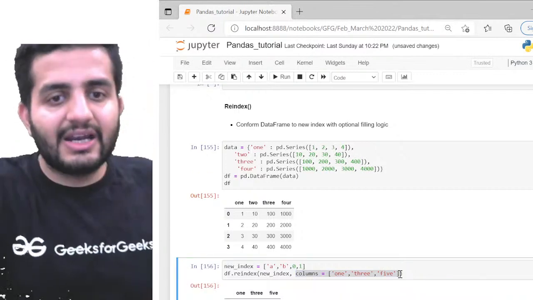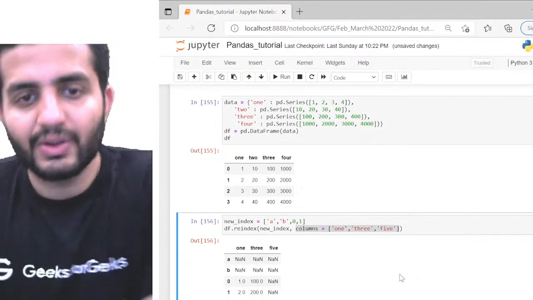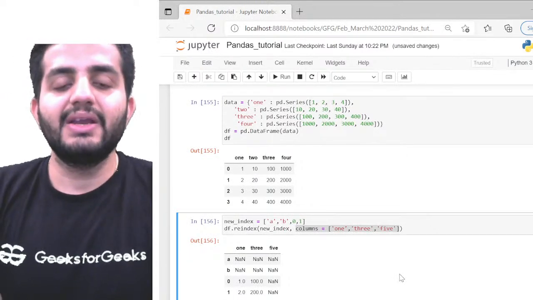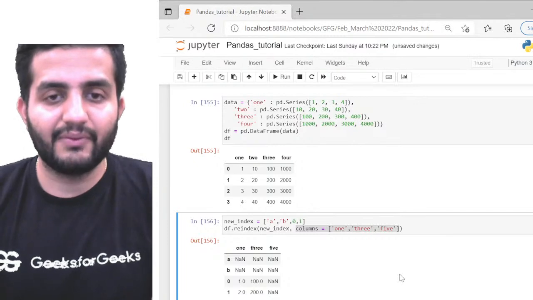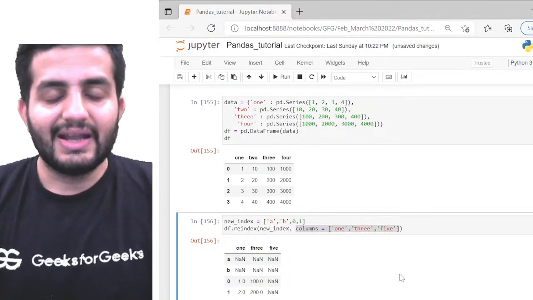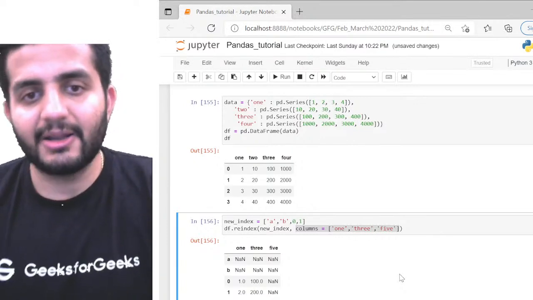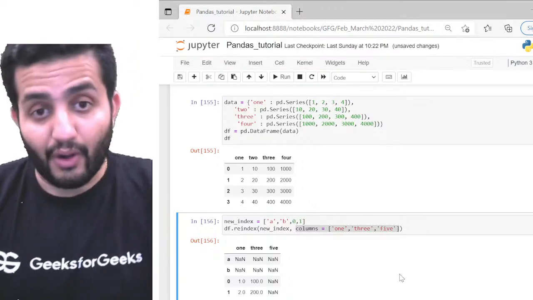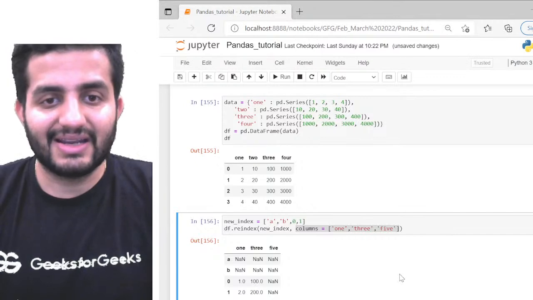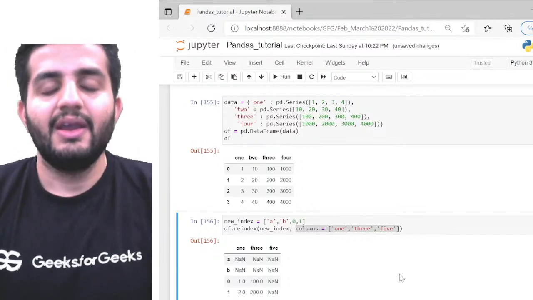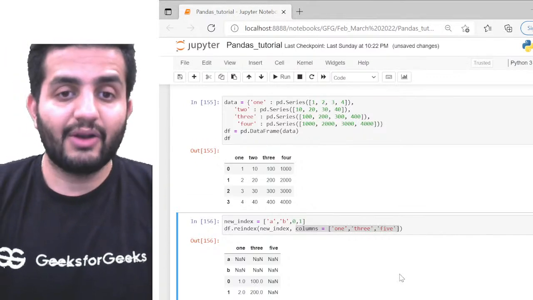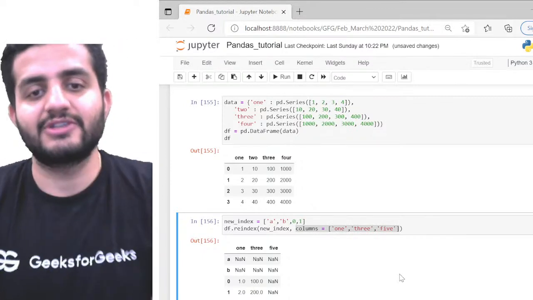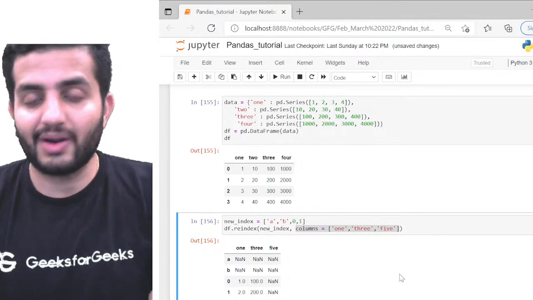So what will it print? Now look at this. Here in this case, I have A, B, 0, and 1. By default, it has filtered out the data depending on the indexes which we have given. Although I was expecting that reindex would replace the original indexes with the new indexes which I'm giving, no, this is not what it does.